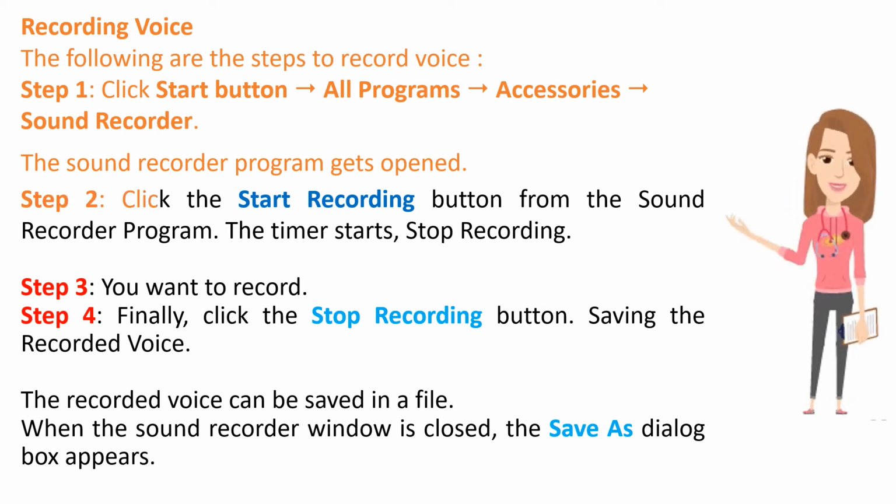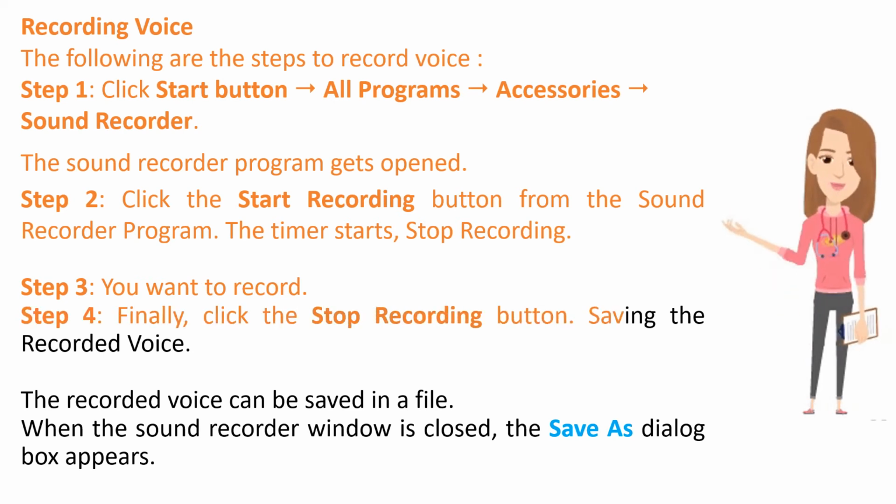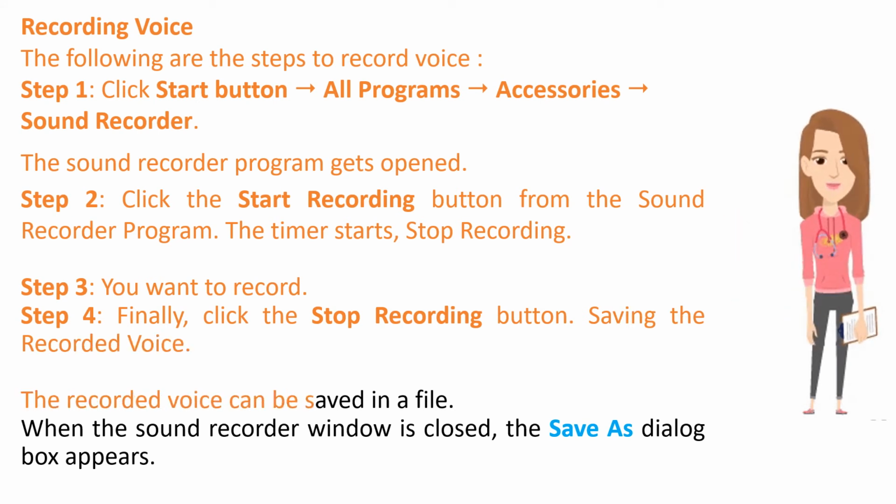Step 2. Click the Start Recording button from the Sound Recorder program. The timer starts. Step 3. Speak what you want to record. Step 4. Finally, click the Stop Recording button, saving the recorded voice. The recorded voice can be saved in a file.